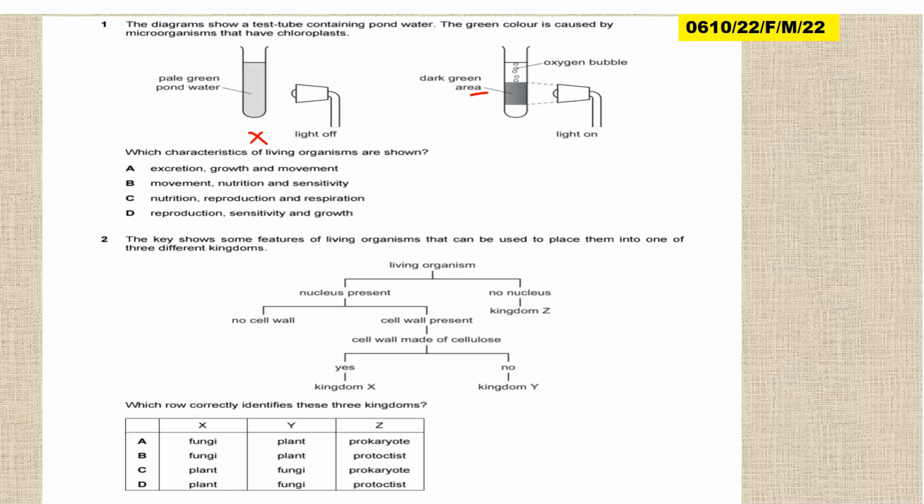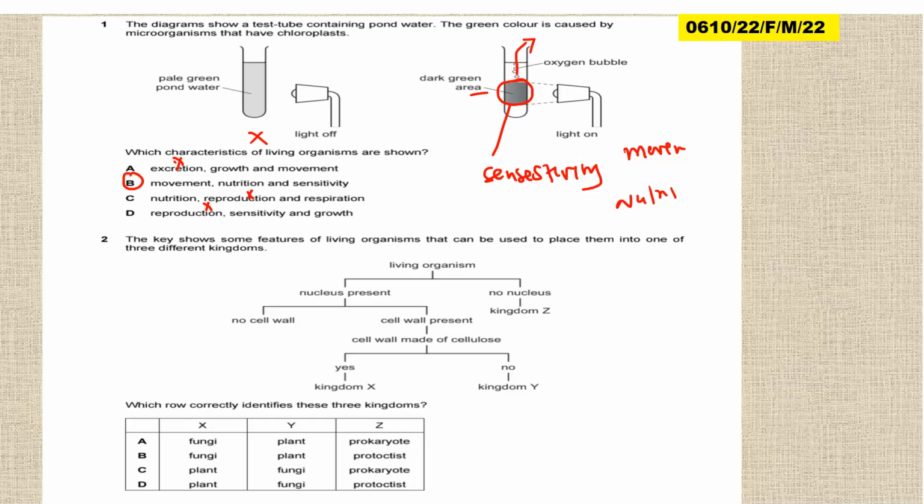This is pale, then it turns green, which means there was sensitivity. Now, it concentrated in the area where there's light, which means there was movement. The fact that bubbles were produced means photosynthesis took place, which means there was nutrition, making of food. Now, let us look at this. Excretion, no. Movement, nutrition, sensitivity. Nutrition, reproduction, no. Reproduction, no. So the answer is B.